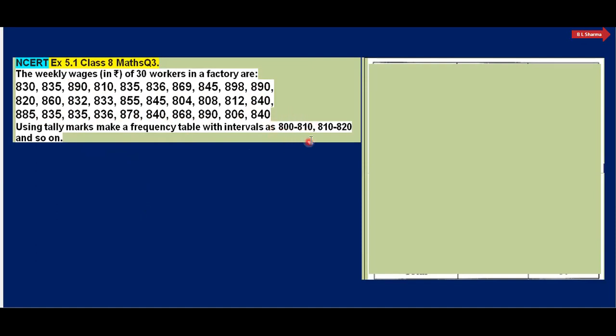The class size here is 10, meaning 800 to 810, then 810 to 820, then next will be 820 to 830. So this will be our class interval.